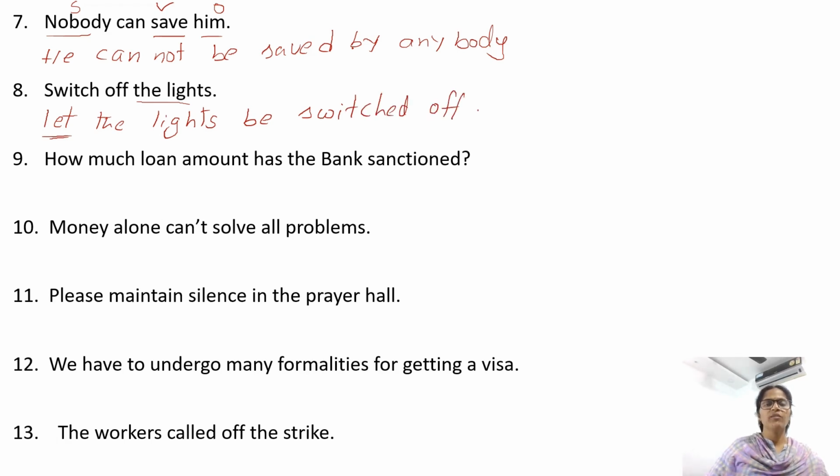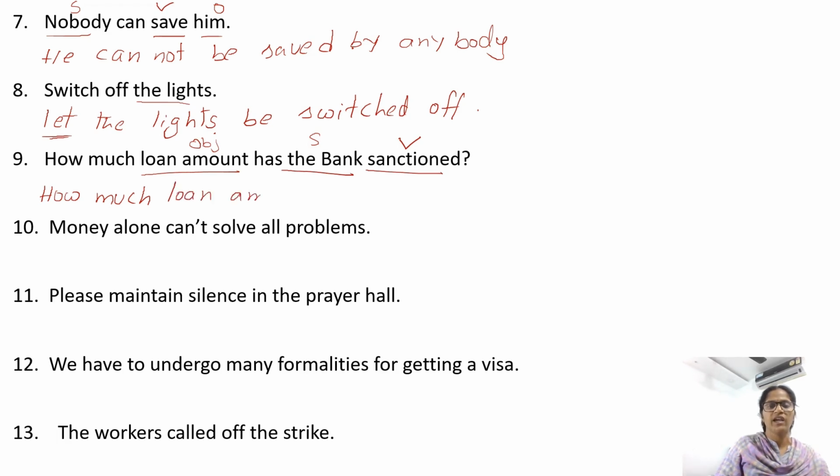How much loan amount has the bank sanctioned? Sanction is the verb. Who sanctioned? The bank, subject. The bank sanctioned what? Loan amount is the object. Now when a sentence starts with how much, let that word remain the same. How much. Now what is the object? Loan amount, and begin the passive voice with the object. So write loan amount.